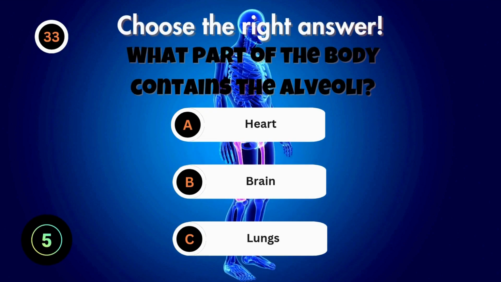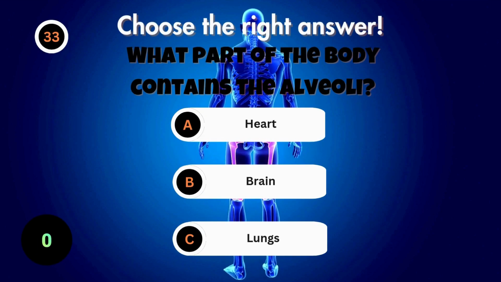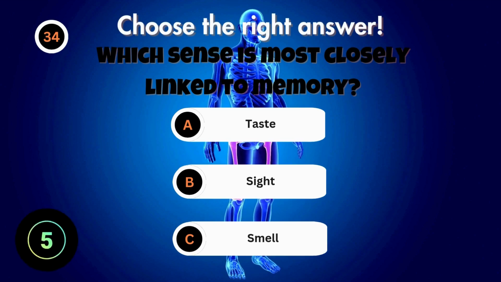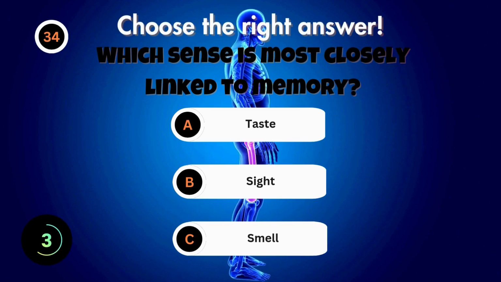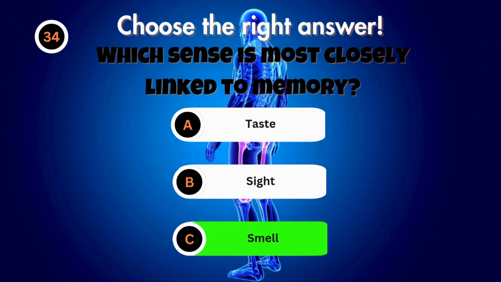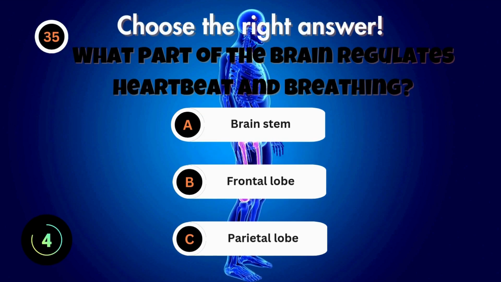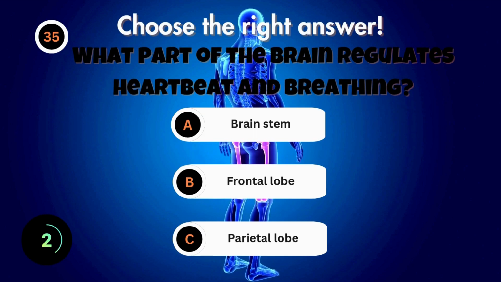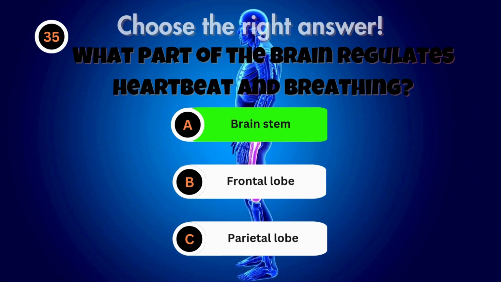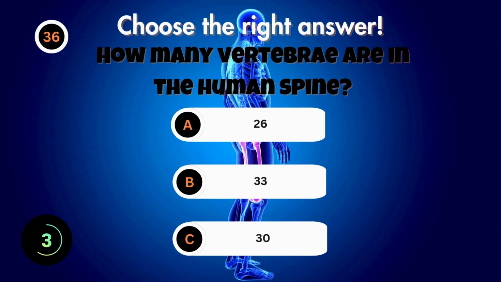What part of the body contains the alveoli? Which sense is most closely linked to memory? What part of the brain regulates heartbeat and breathing? How many vertebrae are in the human spine?